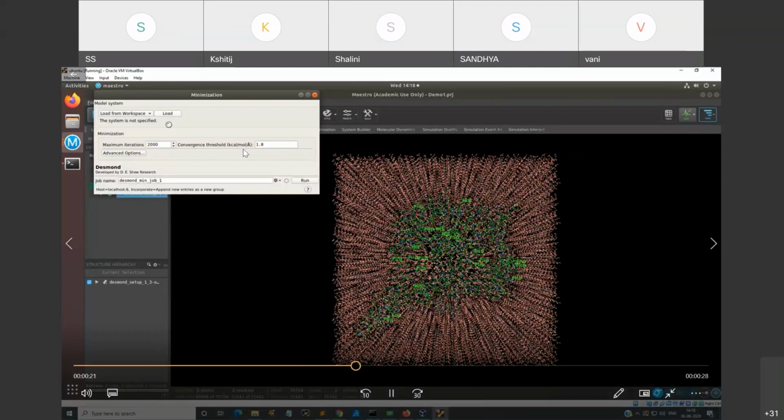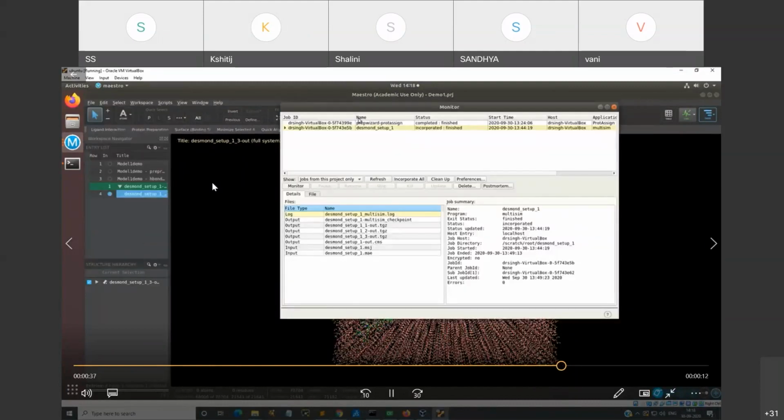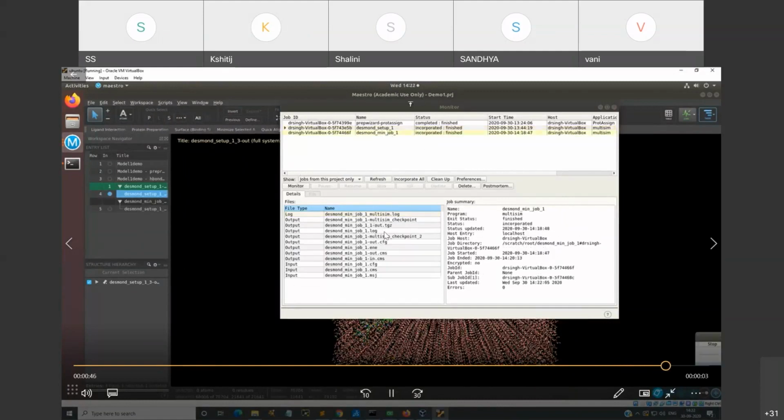The convergence threshold, kilocalorie per mole, also you can set it to 2 or 1 or 3 depending upon the nature of your biomolecule, or keep it as default, and then run your job. It will also take some time, a couple of minutes, and then you can always monitor in the workspace and finish the minimization.